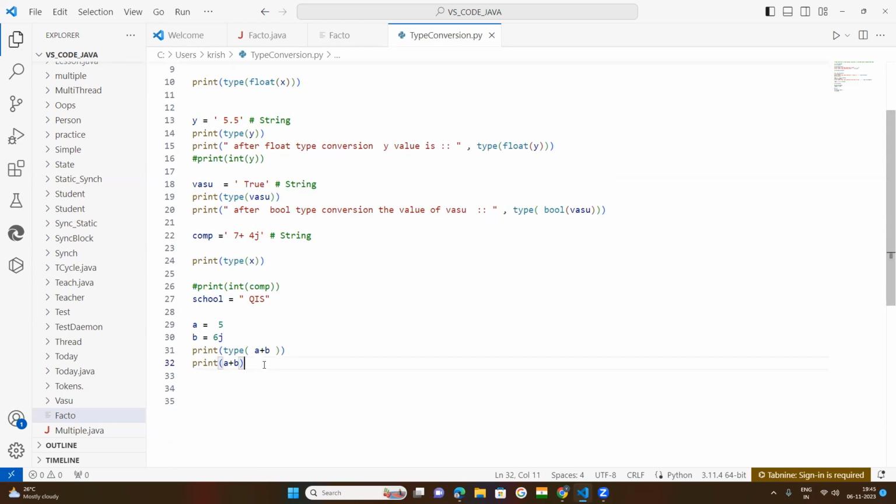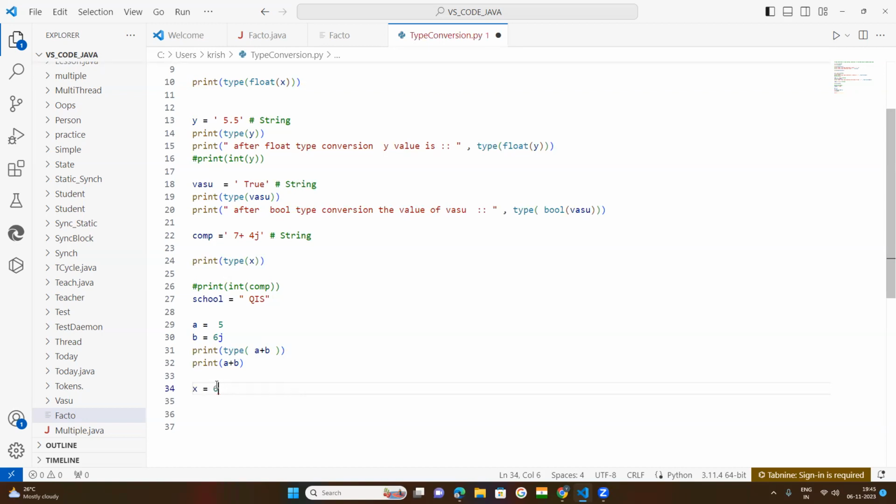Now, some more examples we want to do. They are like what you know. Suppose how to convert a given to string. Suppose x is equal to int, x is a variable.